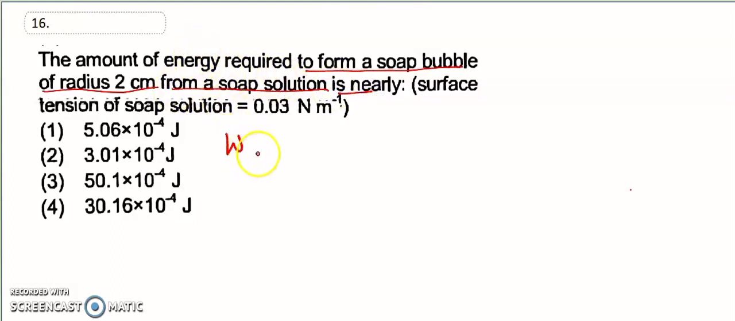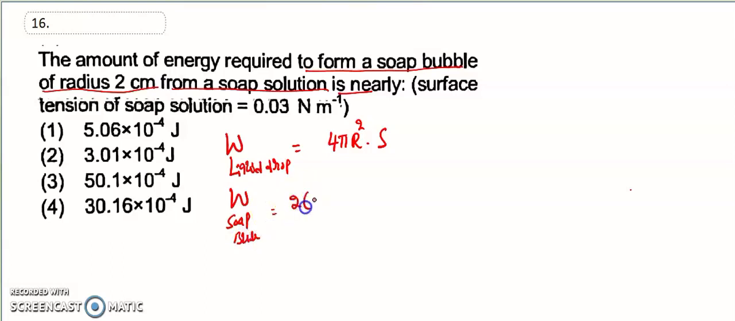Let's look at the formula here. First, the work done for a liquid drop. What is the work done formula for a liquid drop? That is 4πr² into surface tension. So what is the work done for the soap bubble? The work done for the soap bubble is 2 into 4πr² into S.